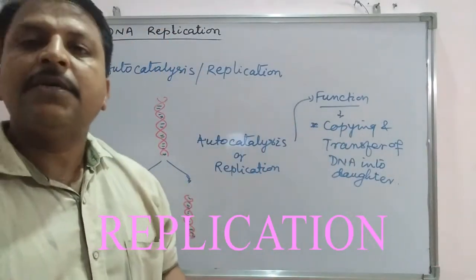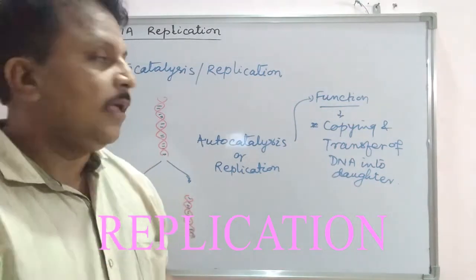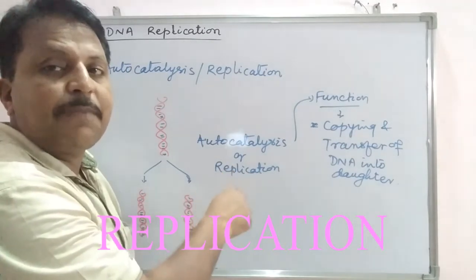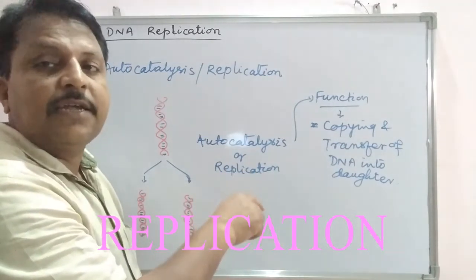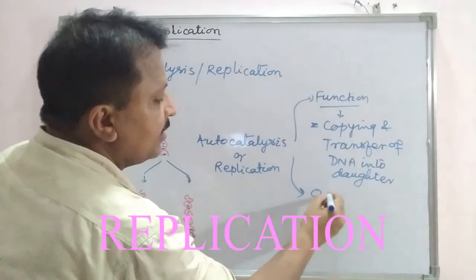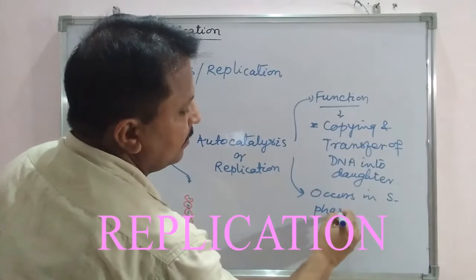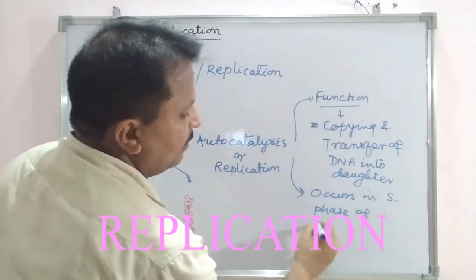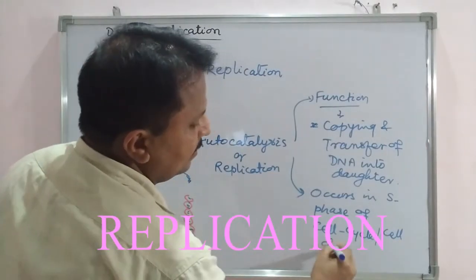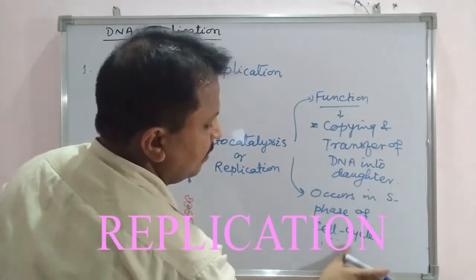This happens during the cell cycle at the S phase. So autocatalysis or DNA replication takes place in the S phase of the interphase of the cell cycle, or cell division.